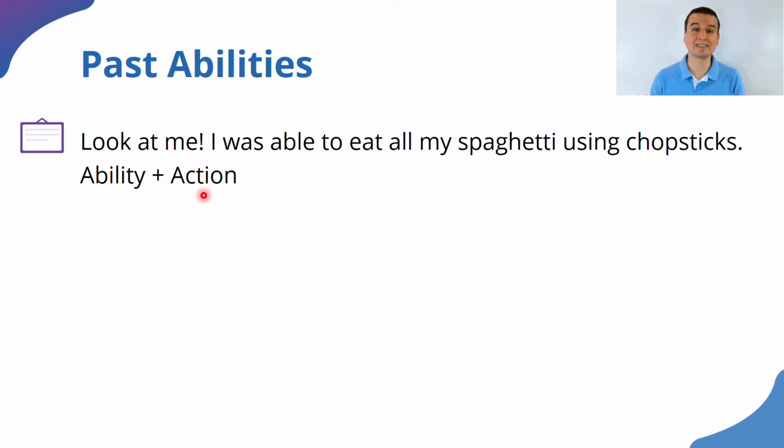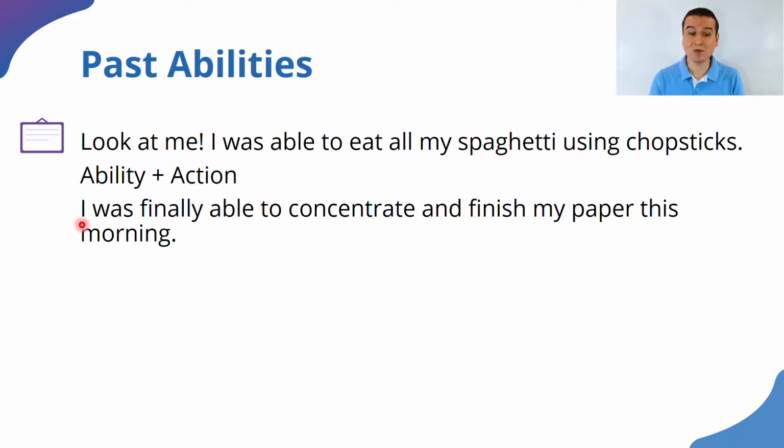If we didn't put that into practice, we could just say could. Yeah? But we're not using could, we're using was or be able to because we are putting that ability into action. All right? Let me give you one more example. I was finally able to concentrate and finish my paper this morning. Finally, I was able to concentrate. That means that I had the ability and I concentrated. All right? That's why we're using be able to.